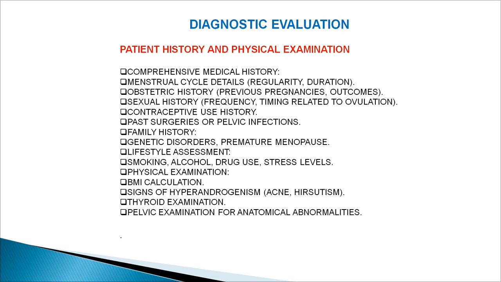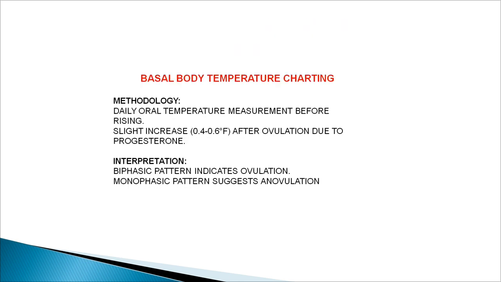Physical examination includes BMI calculation and signs of hyperandrogenism like acne and hirsutism, and you can go for a thorough examination along with the pelvic examination for anatomic or any kind of physical abnormality. You can also check ovulation as a part of this infertility workup, which includes basal body temperature charting. Here, you ask the patient to take a daily oral temperature measurement before rising. A slight increase of 0.4 to 0.6 degrees Fahrenheit happens after ovulation due to progesterone. So we ask the patient to see if there is a biphasic pattern, which indicates ovulation. If a monophasic pattern happens, it suggests anovulation.